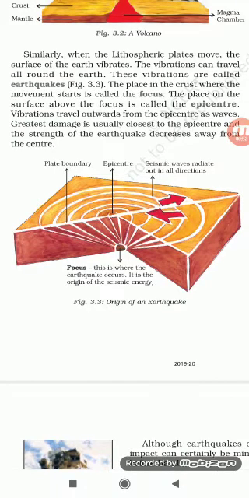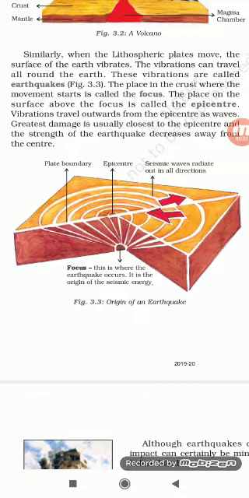I have already discussed with you that the earth is divided into several lithospheric plates, and these plates float on the molten magma. When these plates move, the surface of the earth also vibrates. Sometimes they collide with each other, and due to that collision, the surface of the earth vibrates, and these vibrations travel all around in a certain area and reach up to the surface of the earth. These vibrations are called earthquakes.